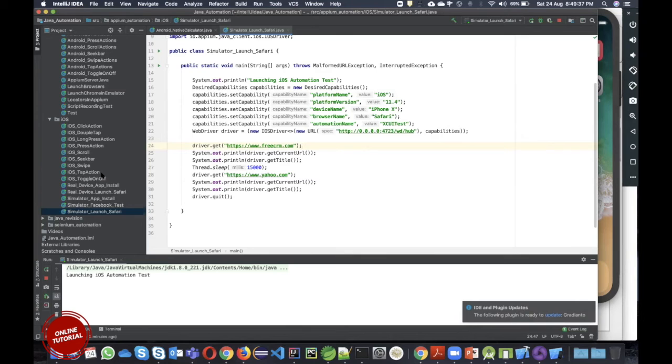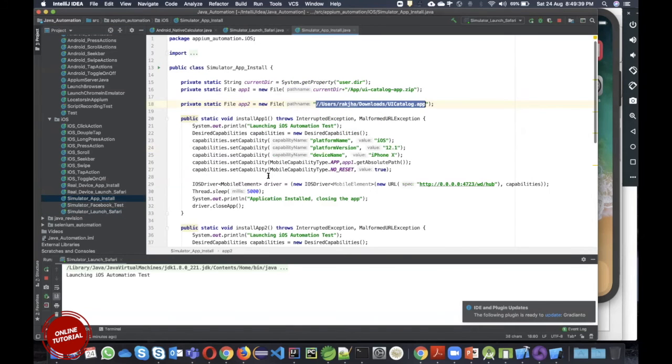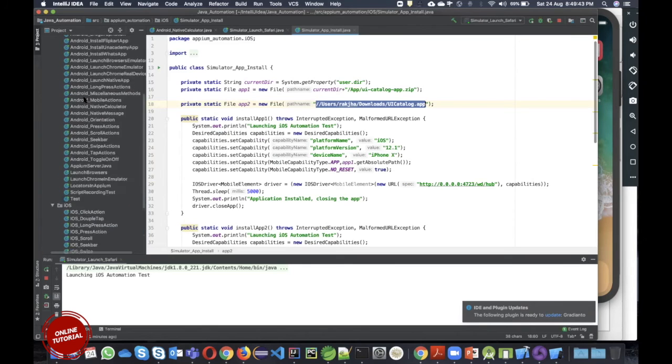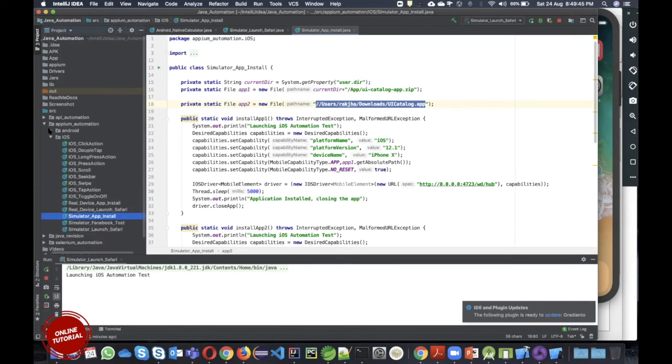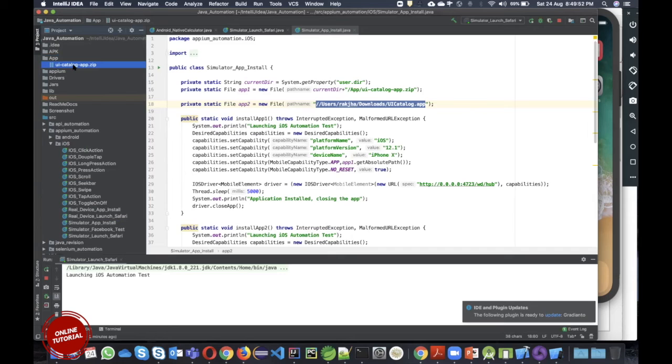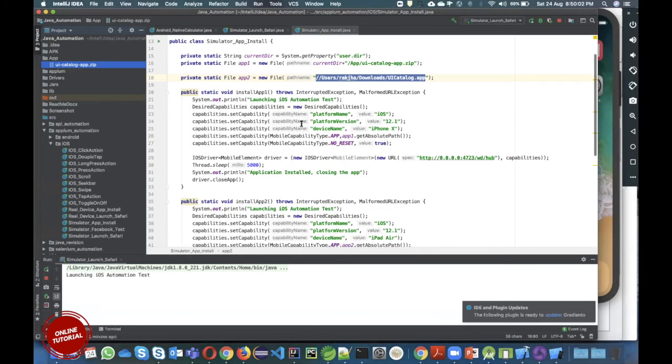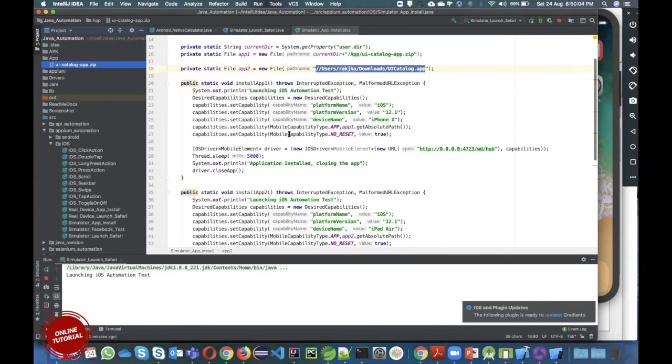So I'll show you here. If you get anything like this, here I'm having one zip file or .ipa file. This is the app which I am going to install. So if you get some file like this for your application, Intel or something, in this format, then in that case, you need not have a developer or licensed profile.